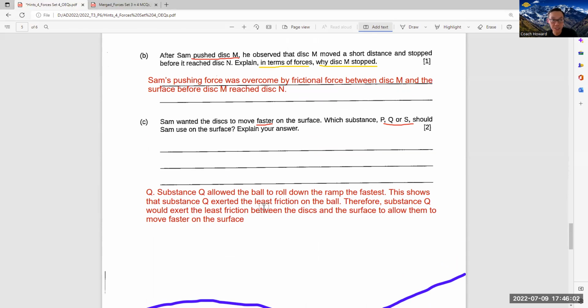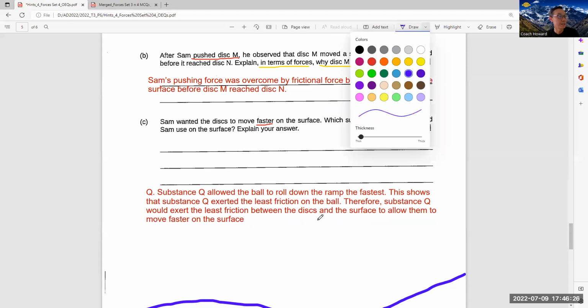Can you see the word again? Least, superlative, least friction on the ball. Therefore, substance Q would exert the least friction between the disc and the surface to allow them to move faster. Between the disc, DISC. That's why the allow them. Them is referred to the disc. So this part you take note.